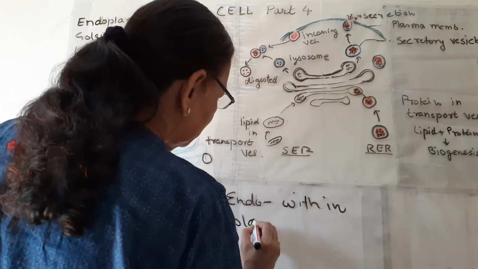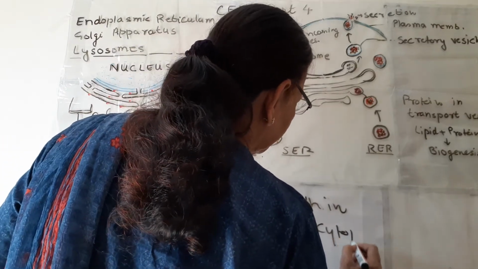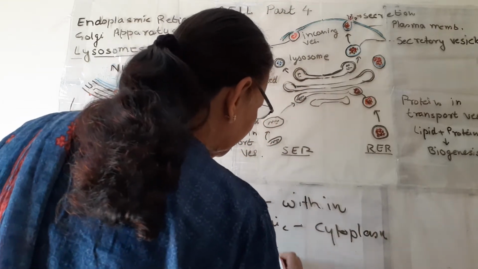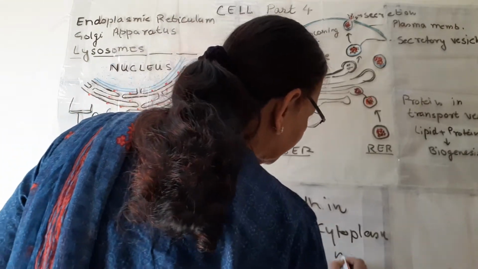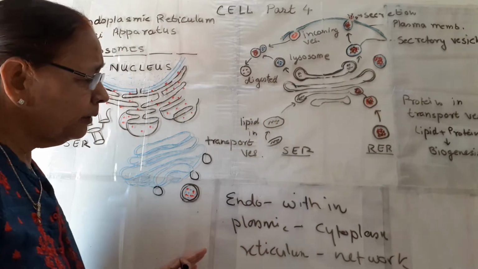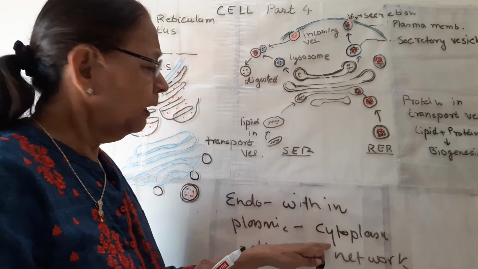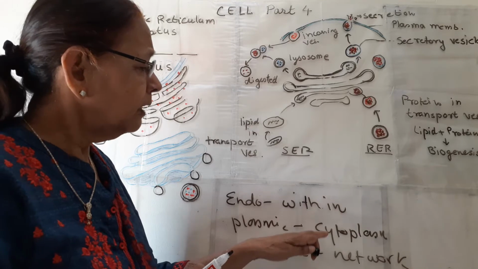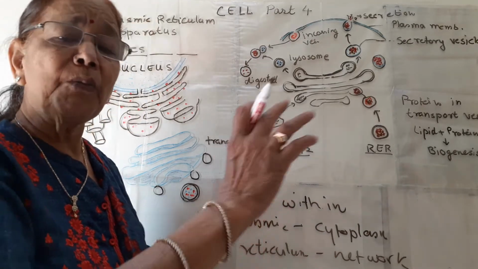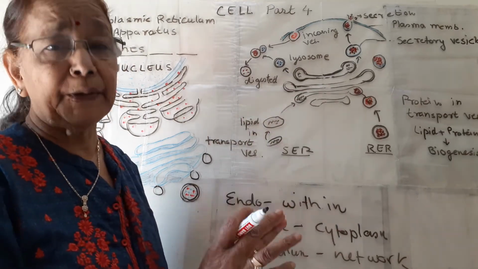Plasmic is in cytoplasm, and reticulum is network. So what is the meaning of endoplasmic reticulum? A network which is present in the cytoplasm, within the cytoplasm. So endoplasmic reticulum is in the form of a network which covers whole of the cytoplasm.